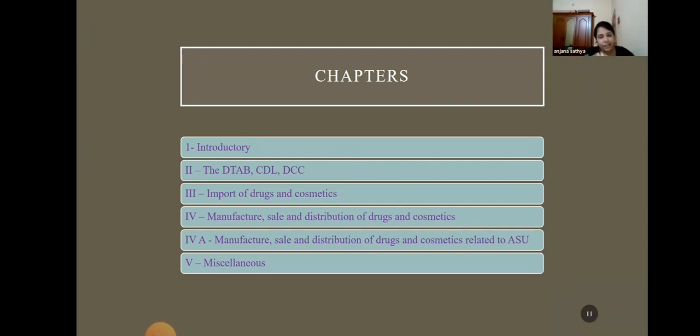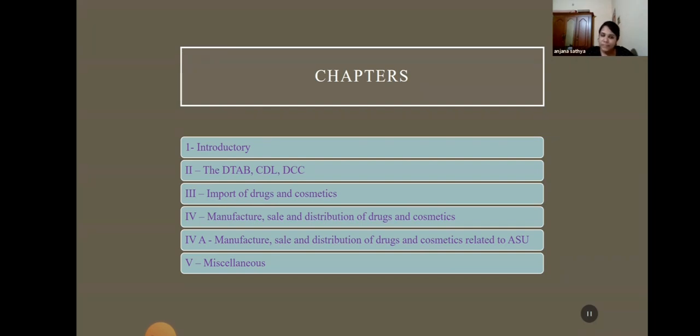Okay, there is a provision which was added later. The Drugs and Cosmetics Act came into force in 1940, and the rules came into force in 1945. But only during 1962, the provisions related to the manufacture of Ayurveda, Siddha, and Unani medicines were added.